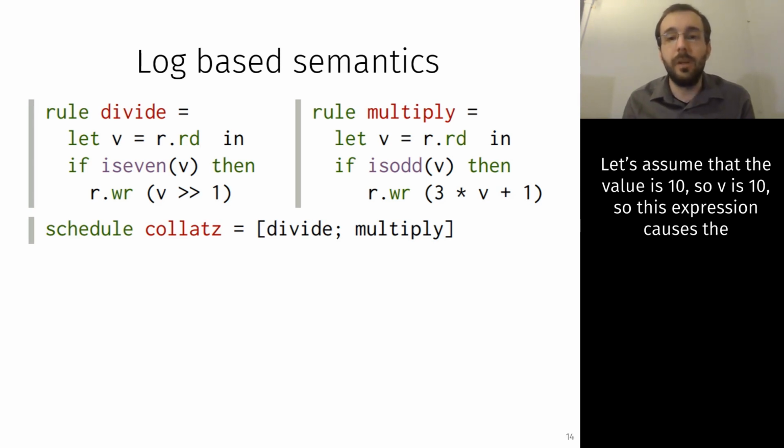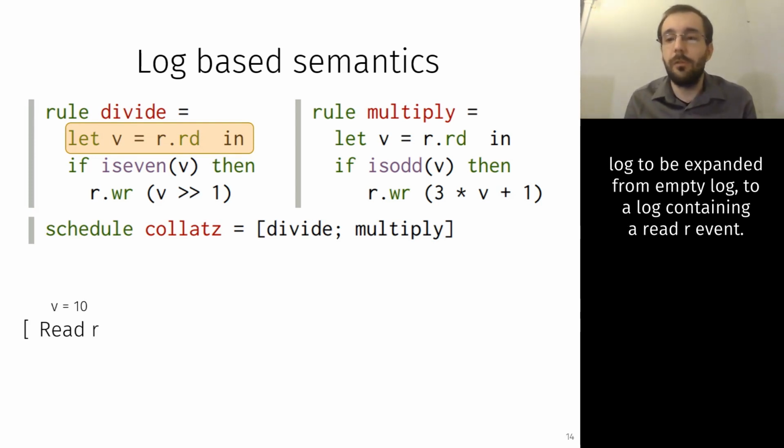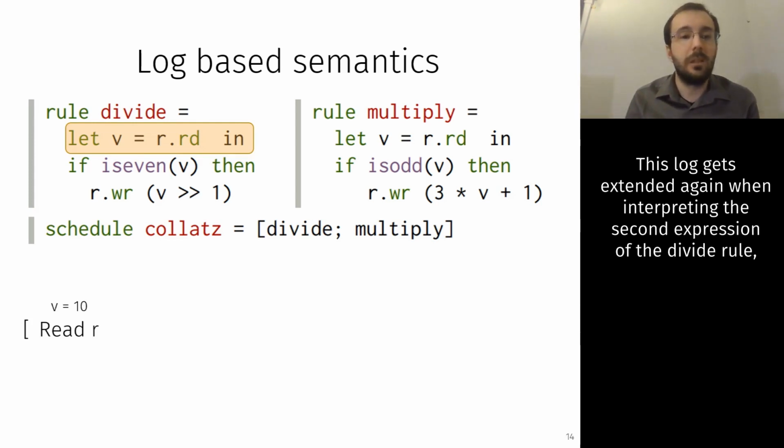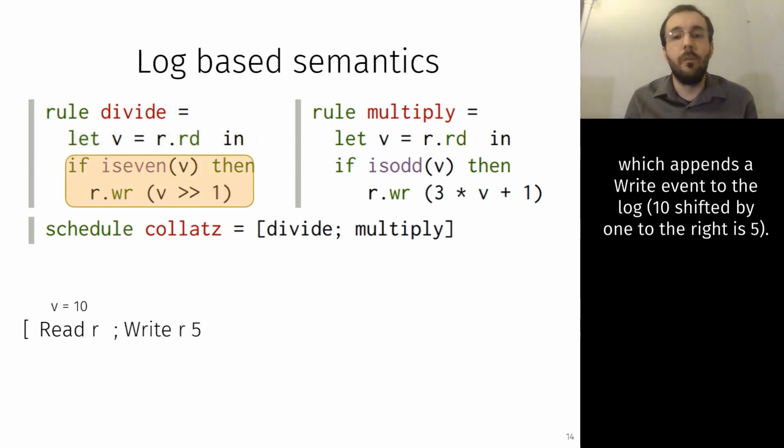Let's assume that the value is 10, so V is 10. So this expression causes a log to be expanded from an empty log to a log containing a read R event. These logs get extended again when interpreting the second expression of the divide rule, which appends a write event to the log. 10 shifted by 1 to the right is 5.